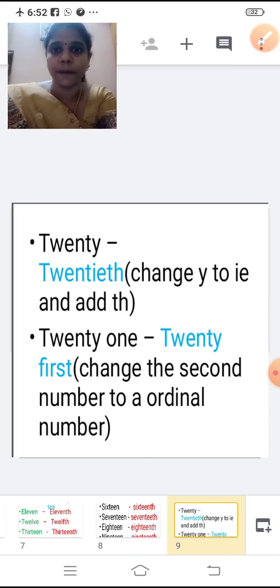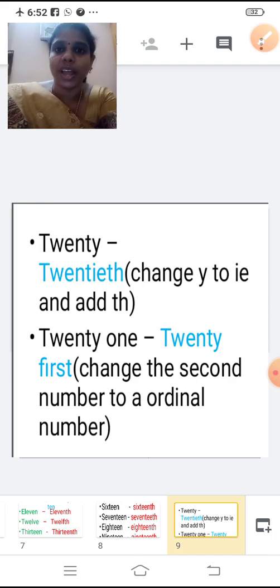Shall we see the spelling now? Repeat after me, children. 20th. T, W, E, N, T, I, E, T, H. 20th. So repeat after me, children. T, W, E, N, T, I, E, T, H, 20th in ordinal number.